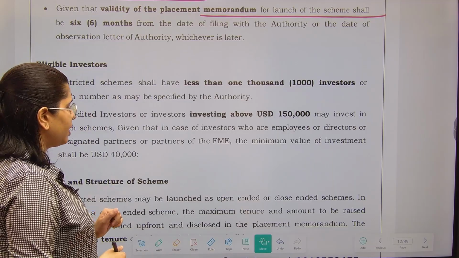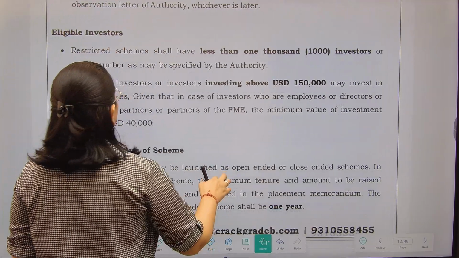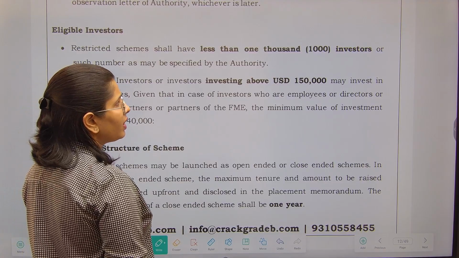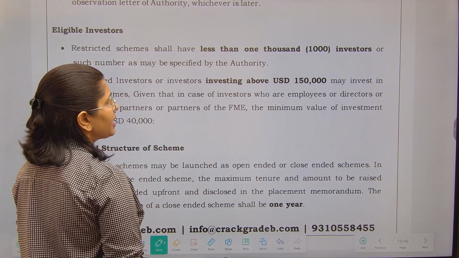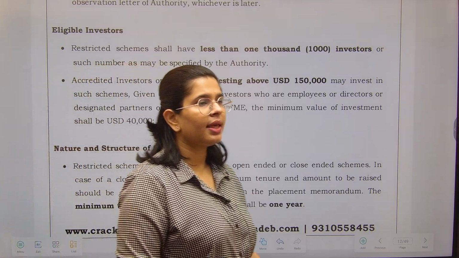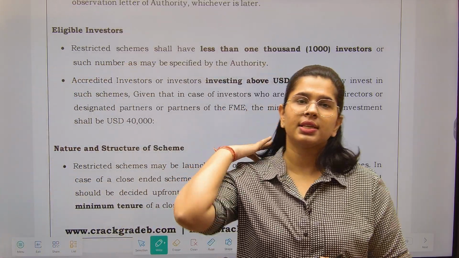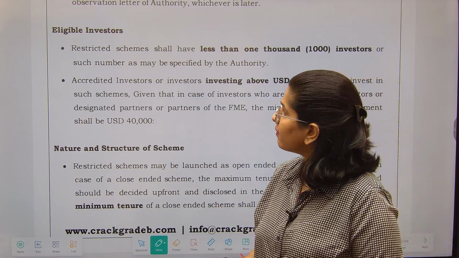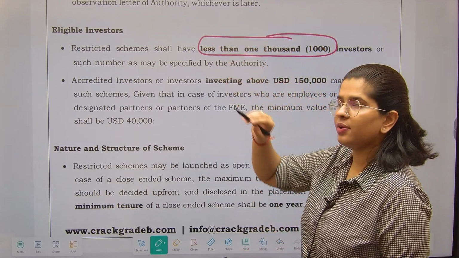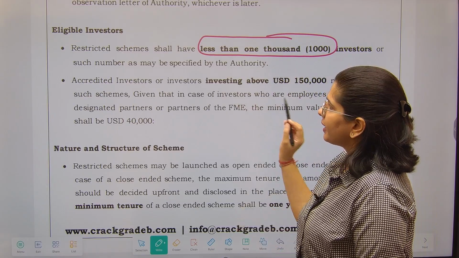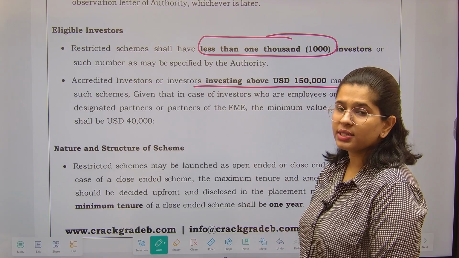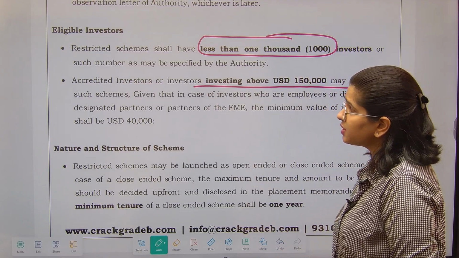Now what are eligible investors? Restricted schemes shall have less than 1000 investors or such number as may be specified by the authority. I told you why we are calling them a restricted scheme, because there is a restriction on the number of investors. So restricted schemes shall have fewer than 1000 investors, right? Accredited investors or investors investing above 1,50,000 US dollars may invest in such schemes.